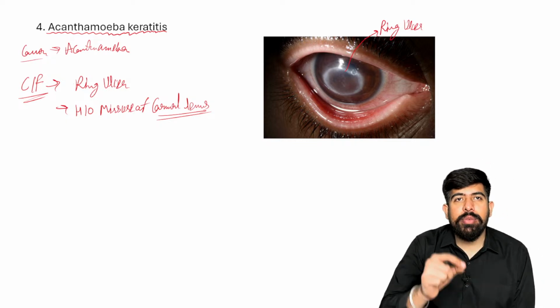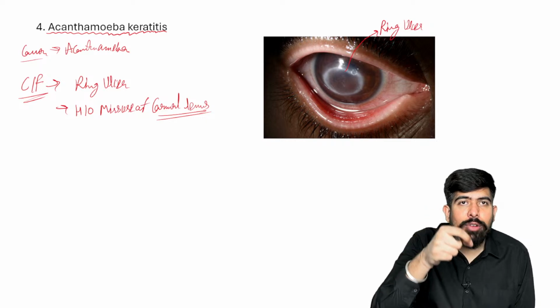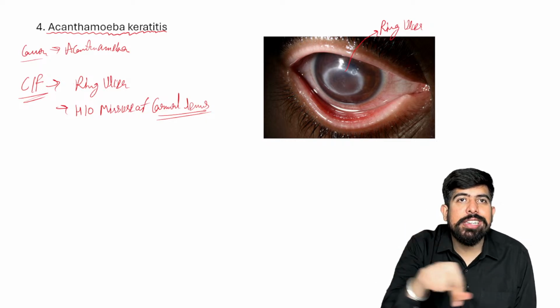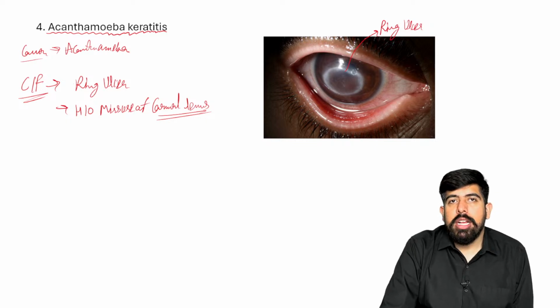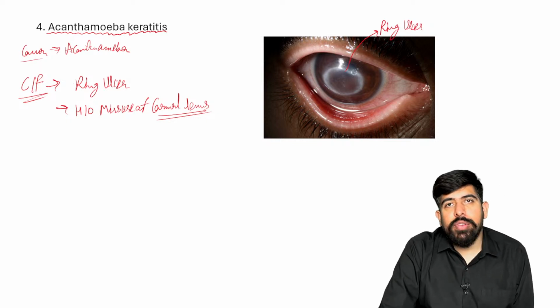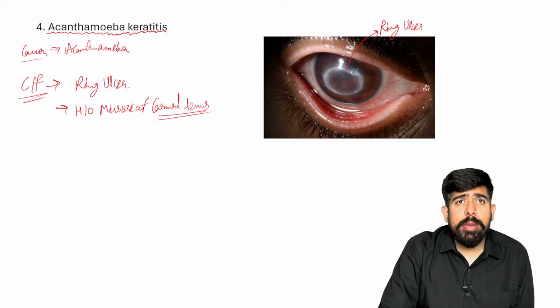I hope you remember: when you use contact lenses, you have to put the lens into the physiological solution. But some patients make the same solution by themselves, and they use water there.